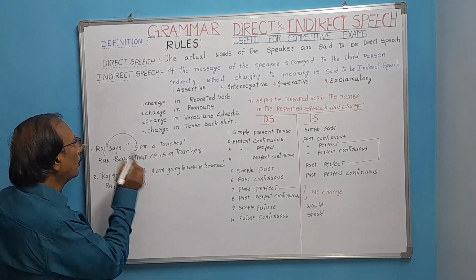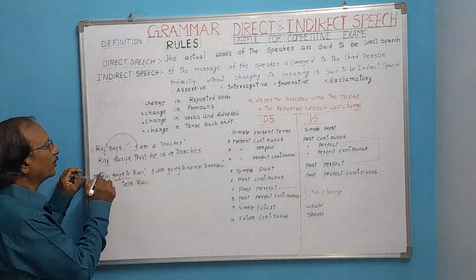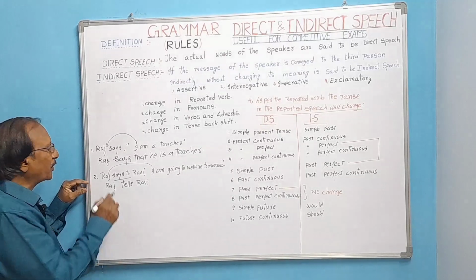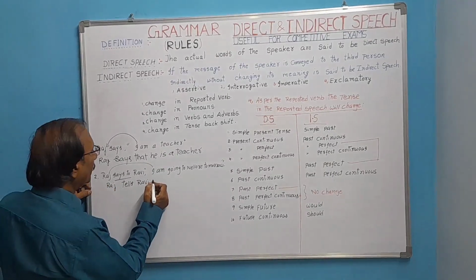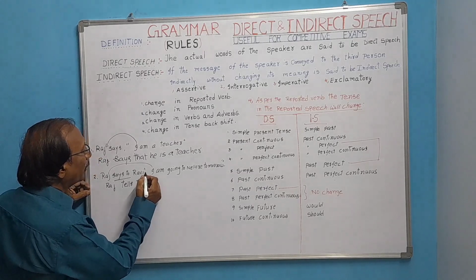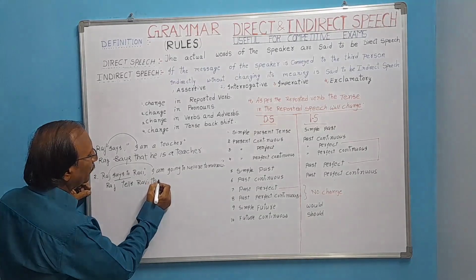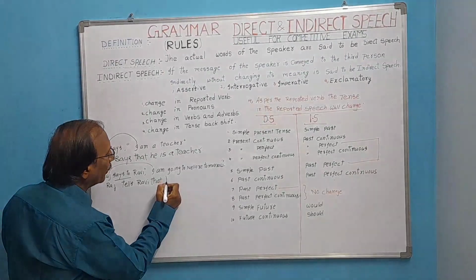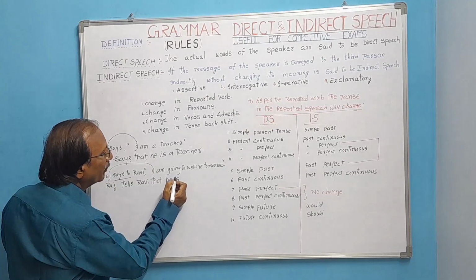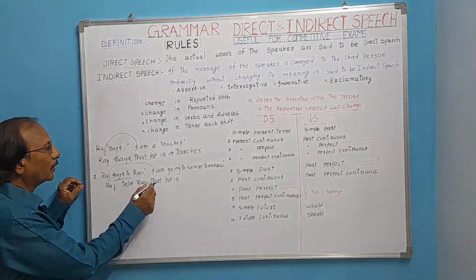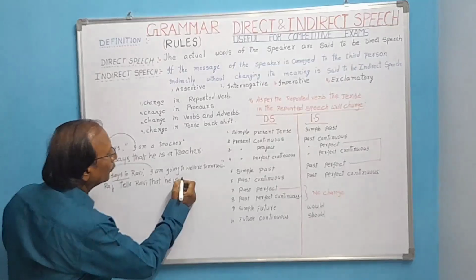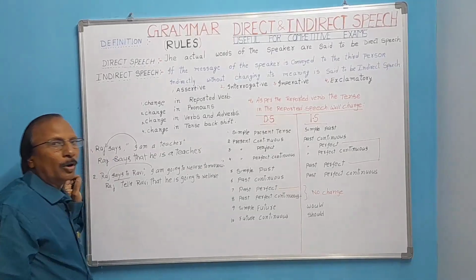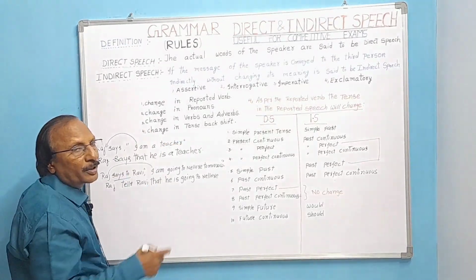I refers to whom? I am going. Who is going? Raj says to Ravi. So I refers to Raj. What is the third person of Raj? He. Raj tells Ravi that when we remove comma and quotation mark, that I refers to Raj means he, third person he, and appropriate verb is. Raj tells Ravi that he is going to Nellore tomorrow.